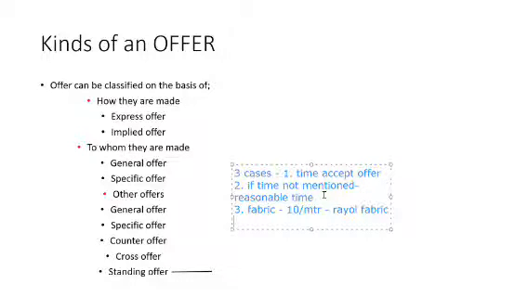Then tomorrow we'll go to the shop again and you will say that I want rayon fabric. So he will give you rayon fabric at 1 meter and he will charge 20 rupees. And you will ask him, why are you charging 20 rupees? You said 10 rupees before. But he will tell you, ma'am, the prices have been changed now. I can't sell you at 10 rupees. So I'm providing it at 20 rupees. So if there is a change or a cancellation, then this offer cannot be made.